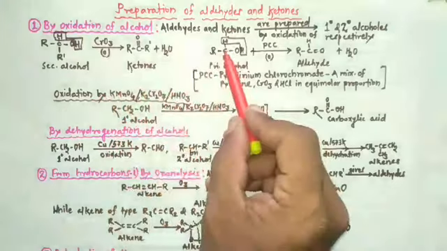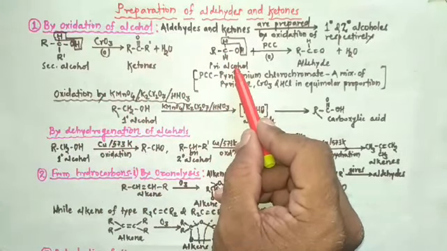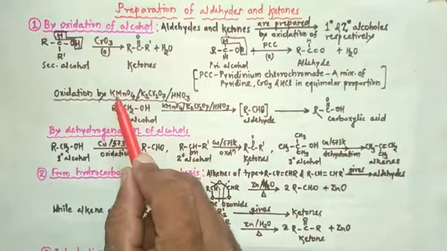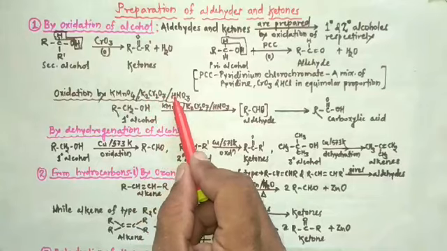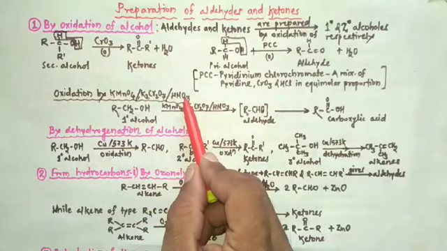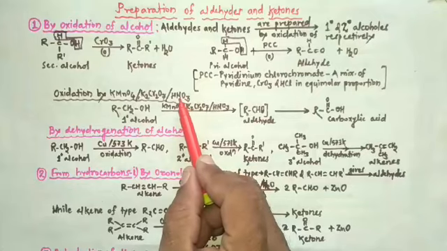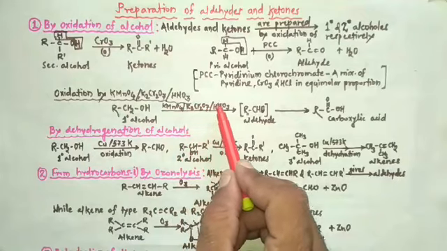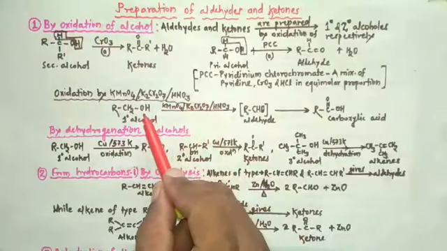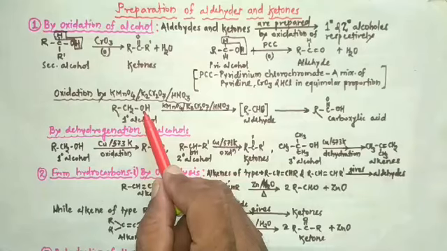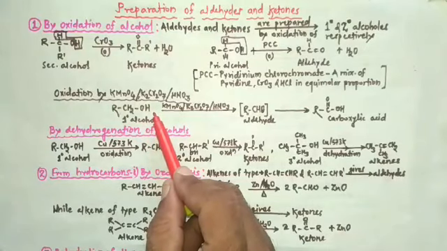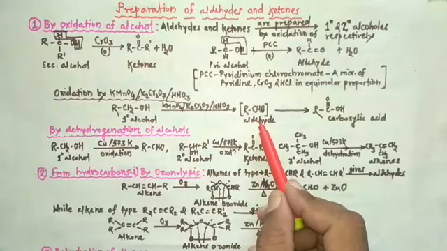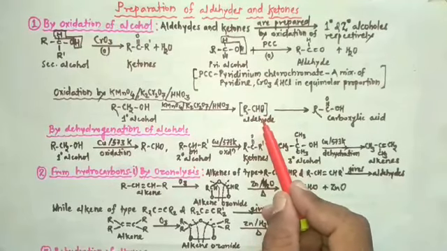Primary alcohol also can be oxidized by using oxidizing agents like KMnO4, K2Cr2O7 or nitric acid. When these oxidizing agents, that is KMnO4, K2Cr2O7 or HNO3, are used to carry out oxidation of primary alcohol, aldehyde is formed, but oxidation does not stop at the aldehyde stage.